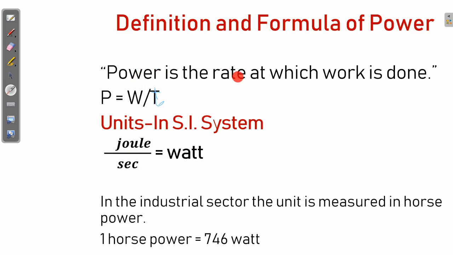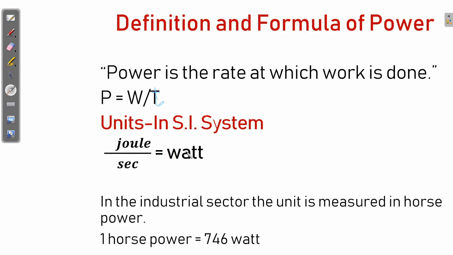So the definition of power is clear. Power is the rate at which work is done, and the formula is power equals work upon time. You can prepare your own definition using this formula. Just consider t is 1 unit. So your definition will be: in a unit time, the work done by any object is called power. The unit is joule per second, called the watt.